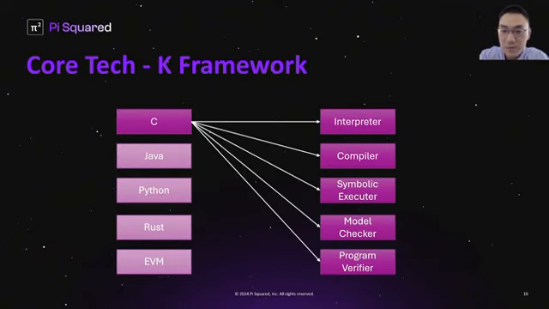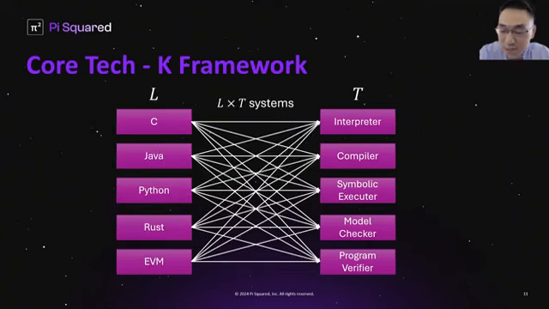So for example, we have many languages nowadays, and for each language, we need various tools: interpreters, compilers, and formal analysis tools such as model checkers and verifiers and so on. And what we do here is for each language, we design and implement each tool separately. So we end up with having an interpreter for C, a compiler for C, and so on and so forth. And we do the same thing over and over again for all languages.